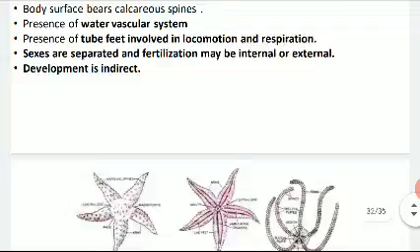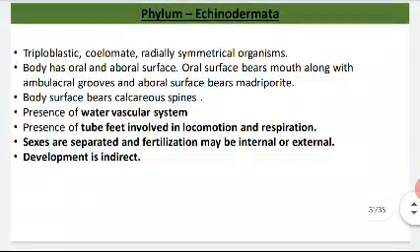madreporite is pointed. Okay, now they have a special type of system known as water vascular system, and this water vascular system is very important because it helps in transportation, in excretion and in food capturing, and they have some special structures known as tube feet which are involved in locomotion as well as respiration.